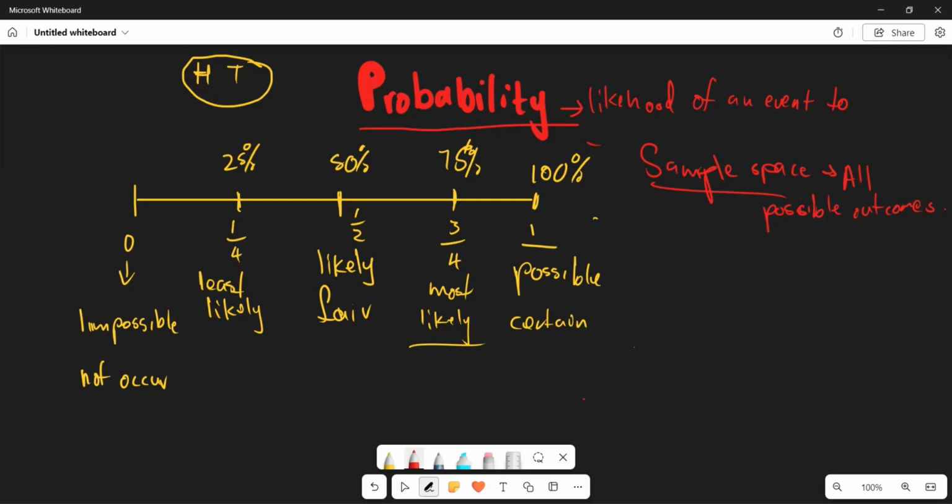For example, the sample space for getting either head or tail was 2. And the sample space when you are rolling a dice was 6, because you had 6 chances of getting any of those numbers. So that's basically your sample space, isn't it so? It can be represented by n, which is also the S.